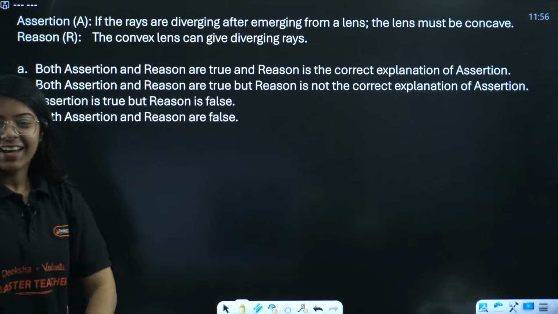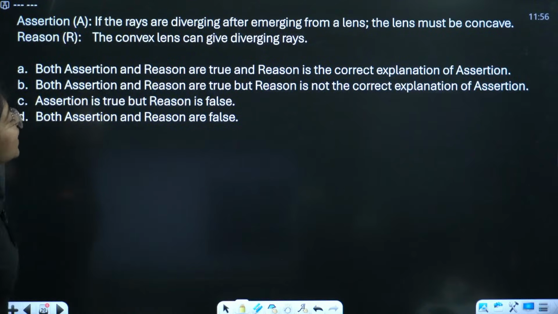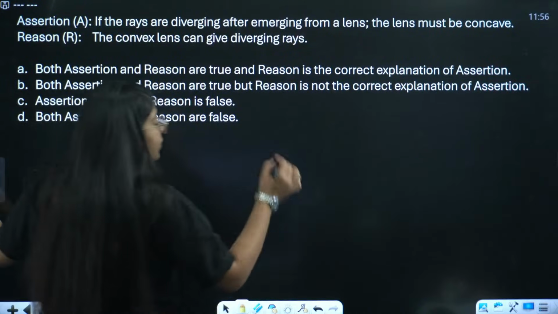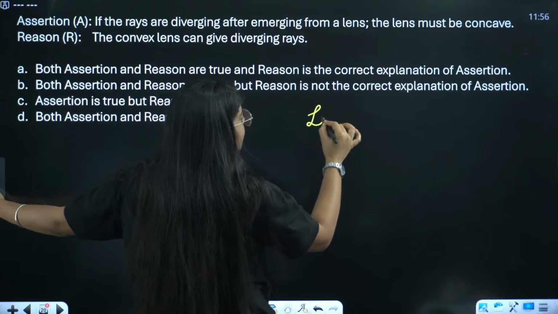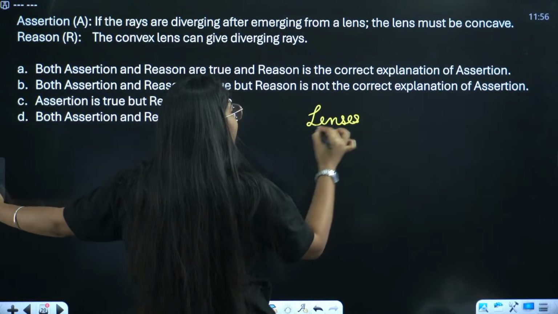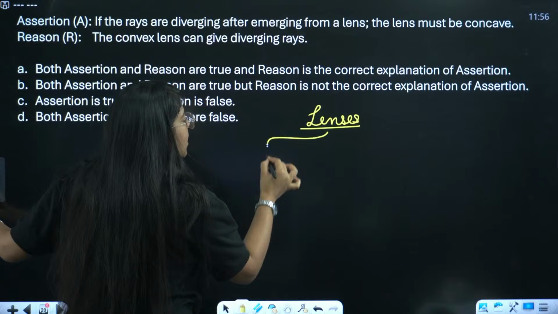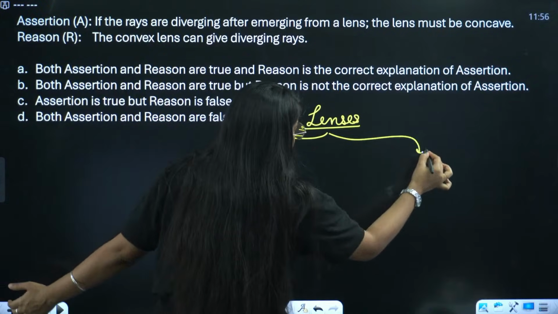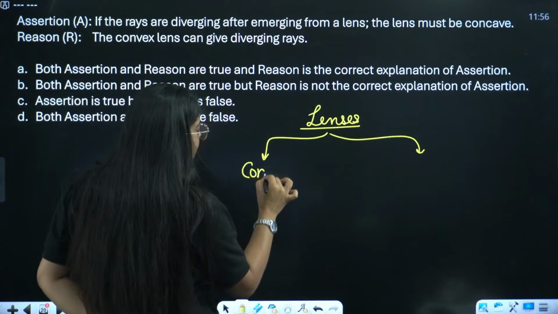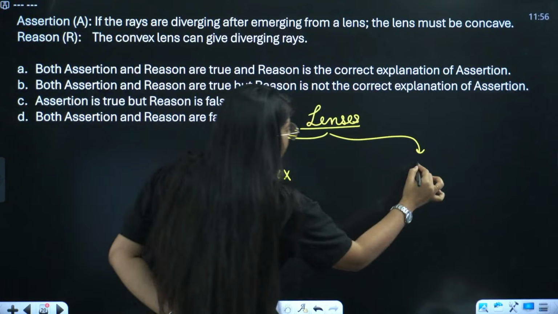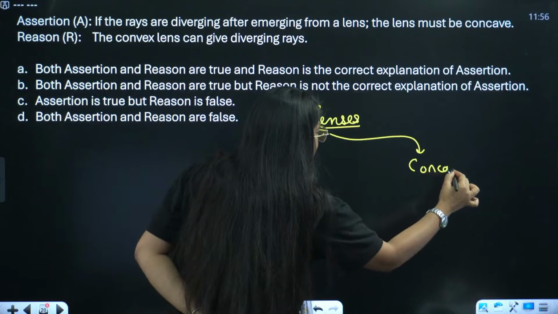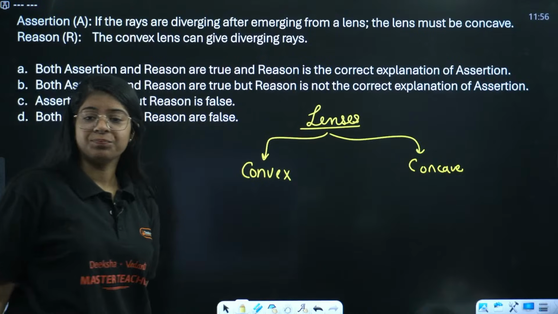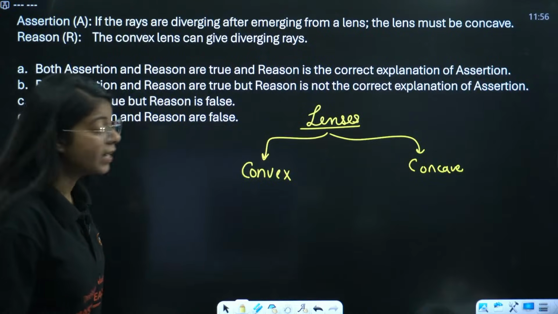Okay, let's see. If rays are diverging after emerging from a lens, the lens must be concave. We are talking about lenses, not mirrors. Be very careful. We have two kinds of lenses. First lens is convex lens. Second lens is concave lens.